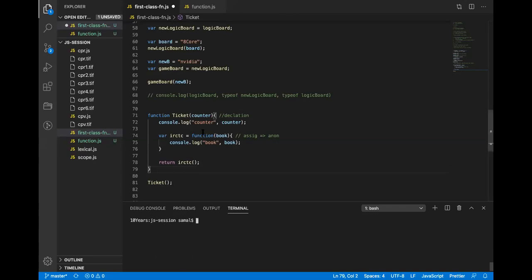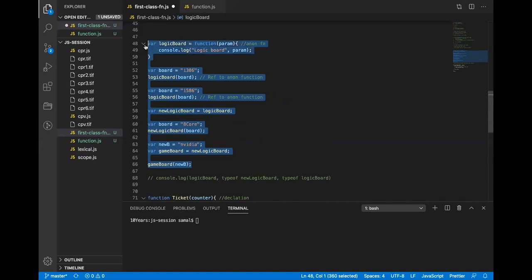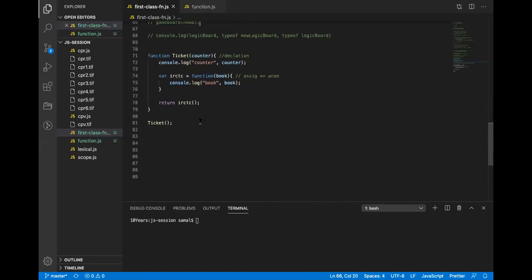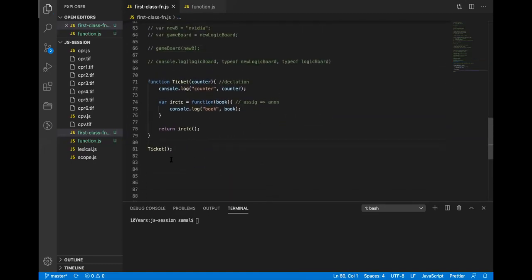We have to pass a parameter in ticket. So if I call this, what will be the return type of this? Function. Look very carefully. Return type will be function. If I run this, it prints counter undefined, book undefined, right? So let me explain this.